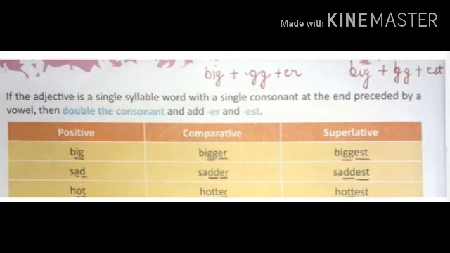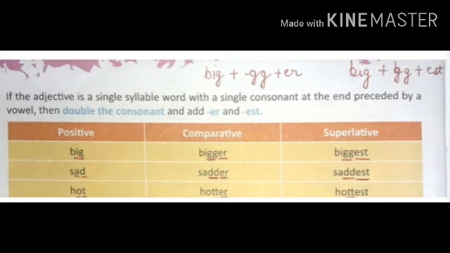If the adjective is a single syllable word with a single consonant at the end preceded by a vowel, then double the consonant and add er and est. For example, here you can see the positive degree is big. Here the last letter is g, and we know that g is a consonant sound, and before g there is an i, and i is a vowel sound.